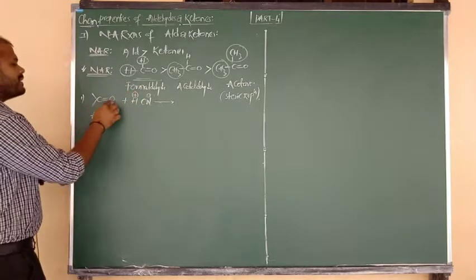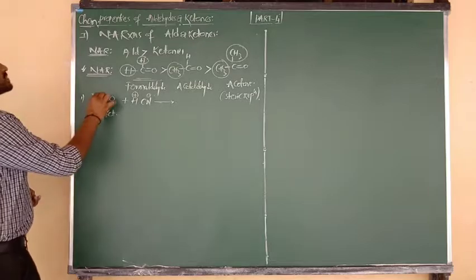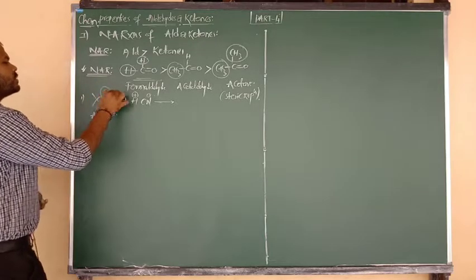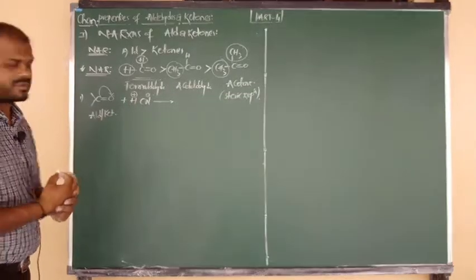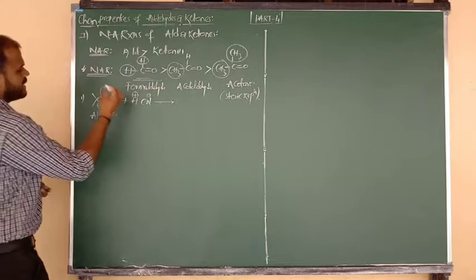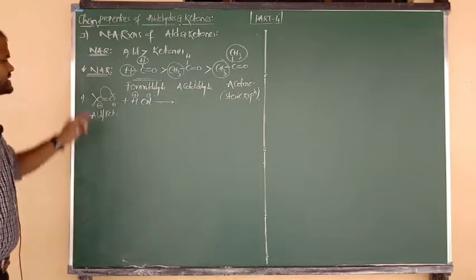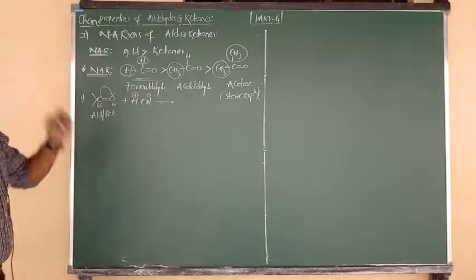As compared to carbon, oxygen has more electronegativity. That means this pi bond undergoes delocalization towards the oxygen in the presence of such an attacking nucleophile or reagent. So here carbon carries a positive charge and oxygen a negative charge. Such a positive carbon is attacked by the negative species CN minus.